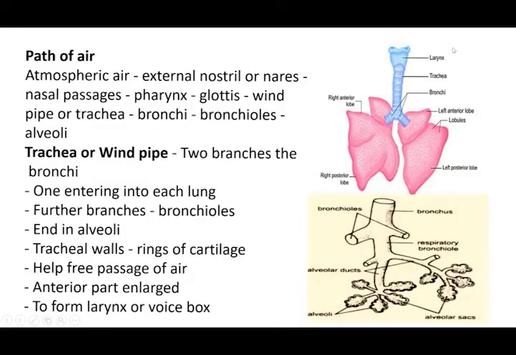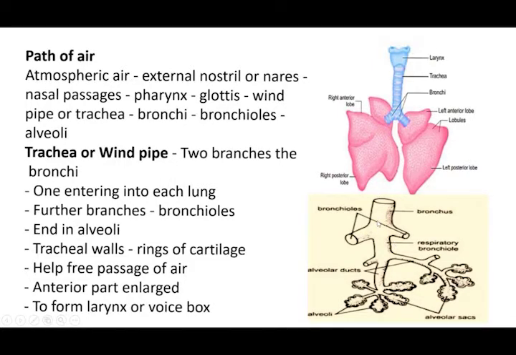And next, the path of air. How does the air enter into the lungs? So this is the pathway. The atmospheric air enters through the external nostrils or nares, that is the nose part. Then it moves inwards through the nasal passage, and then the air moves to the pharynx, and then through the glottis it reaches the windpipe or trachea, and then the bronchi, and then when you go inwards to the lungs, the bronchioles.